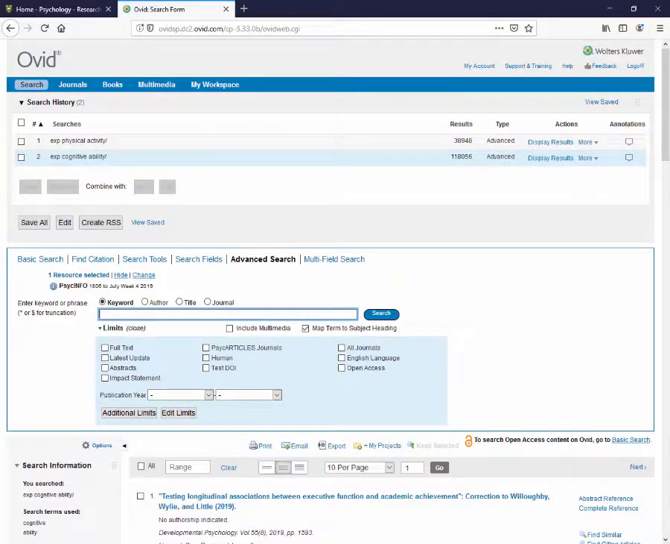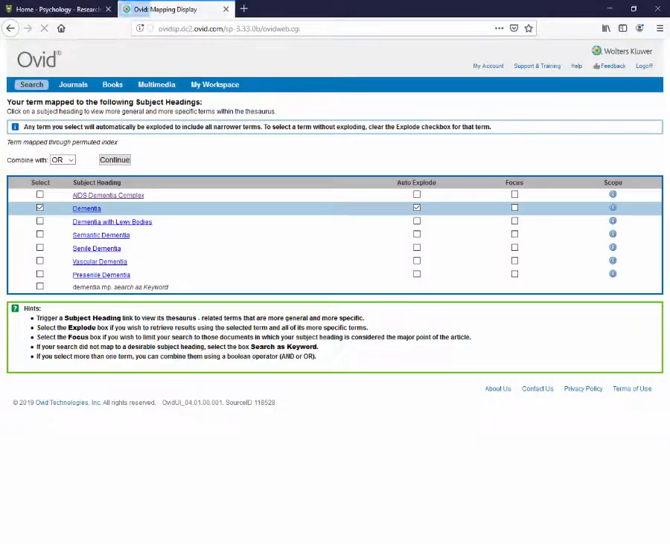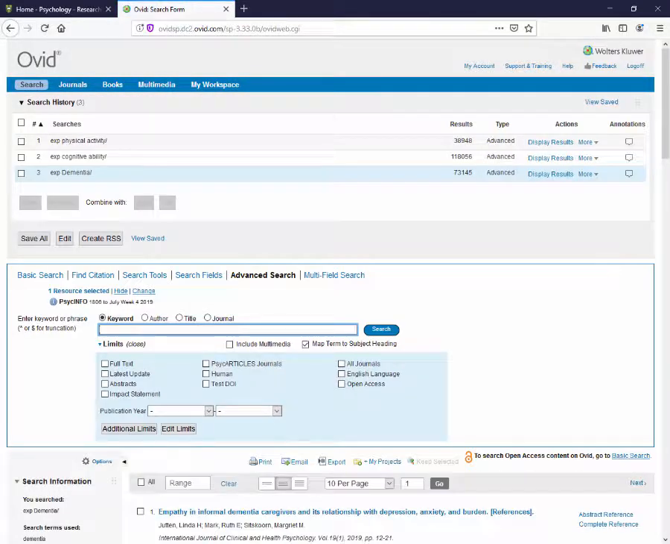Finally, let's enter our third concept of dementia. Again, PsycInfo is confident that we want to search the broad concept of dementia and has selected it here. Now, in our search history, there are 3 unique searches, each with their own results.